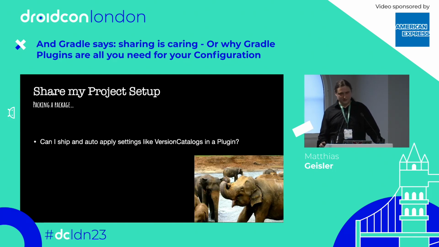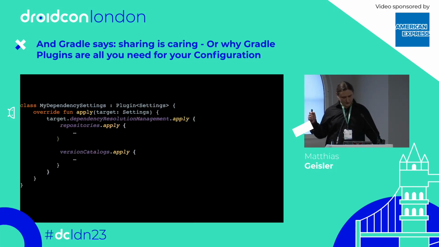Can we have something like a plugin to ship our version catalogs and hook it already into our projects? Yes, we can, because we are amazing. So what we are doing is just another plugin. It's awesome, so many plugins in one sentence. But this time, it's not a project plugin, it's a settings plugin.